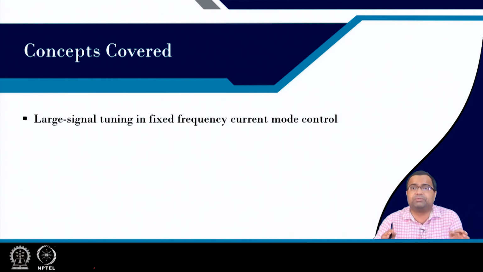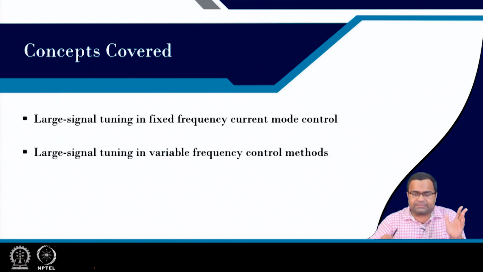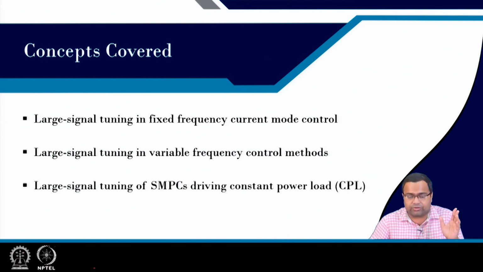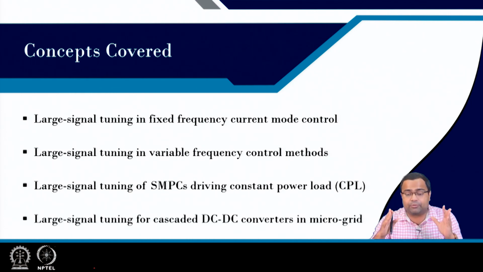Then we can also implement it in a variable frequency modulator. So, different modulators that we can discuss: fixed frequency current mode control, then variable frequency control method. Then I will also talk about large signal tuning for a DC-DC converter or switch mode power converter while driving a constant power load, because the constant power load is now a very important topic. We are talking about data center application, electric vehicle application, microgrid application, and such large signal tuning for cascade DC-DC converter in microgrid application. So, these are the things that we are going to discuss today.